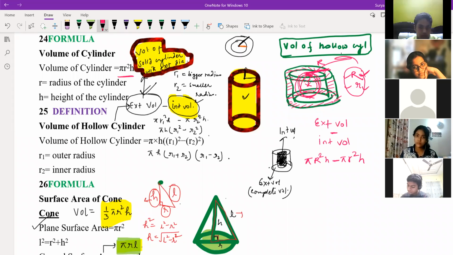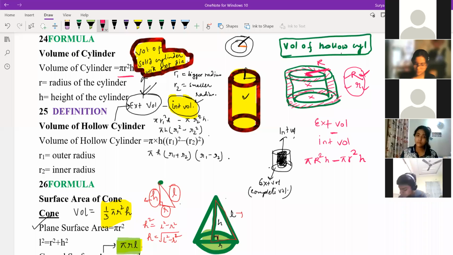We don't want that, because that is khali, no? Air will come into that. If you just see, the air is passing through it. Correct, no? So we are just throwing it out. So what is common in these two? Pi and h are common, and you can write here in brackets R square minus r square. Clear how it is happening?